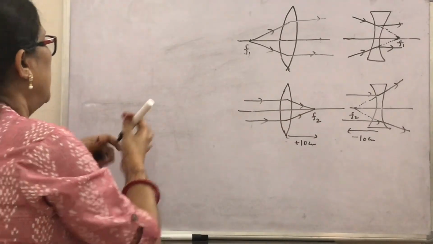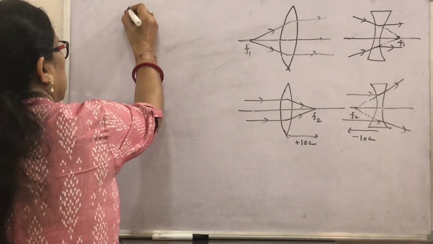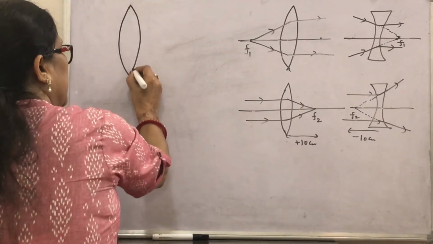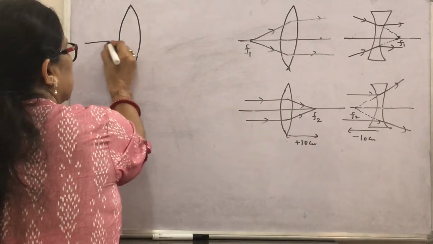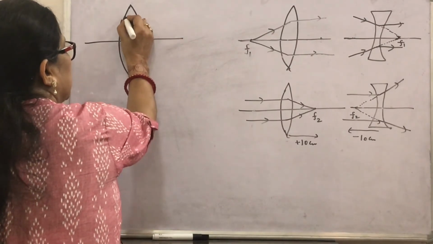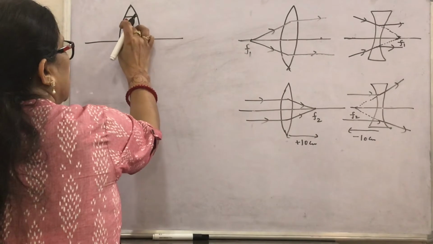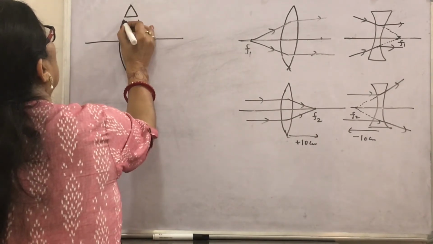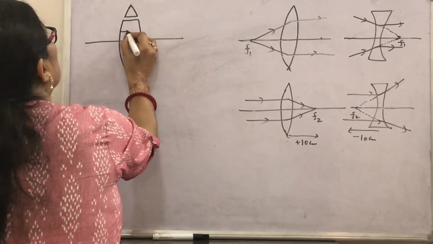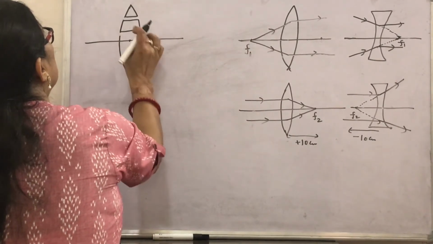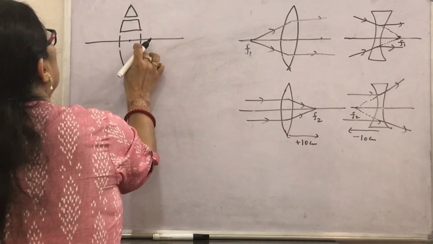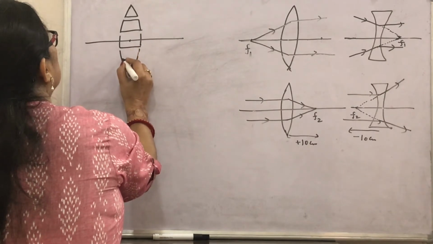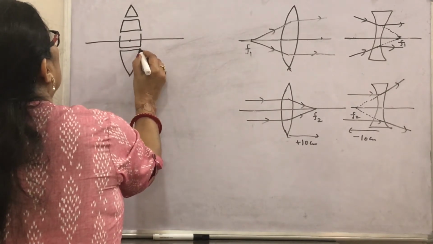Look, as I told you, a convex lens is thinner at the edges and thicker at the middle. If this is the principal axis, we can suppose that this is the first portion of the lens. Then suppose here I rub the lens portion and draw another portion, and then I rub certain portion again. I am showing that the lens is supposed to be made up of such portions.